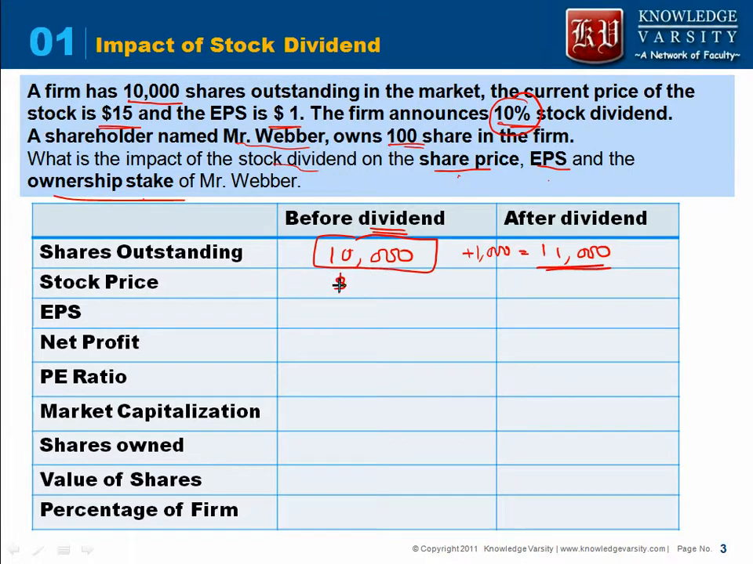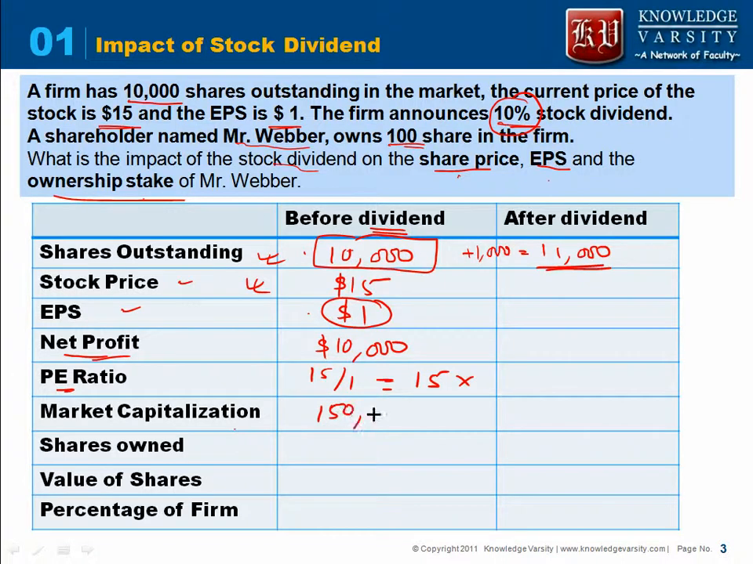Here the stock price is $15. What is the earning per share? Earning per share is mentioned as $1. So what is the net profit of the company? Net profit will be $1 into shares outstanding, so the company's net profit would be $10,000. What would be the P/E ratio? P/E ratio is P by E, so it will be 15 divided by 1. So the P/E ratio is 15 times. How much is the market capitalization? Market capitalization is the shares outstanding into the stock price. So 15 into 10,000 will become $150,000, which is the market capitalization.